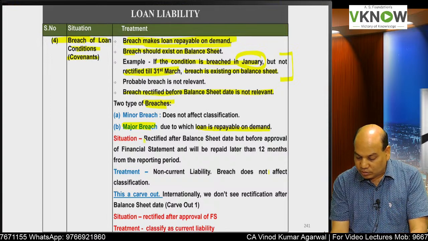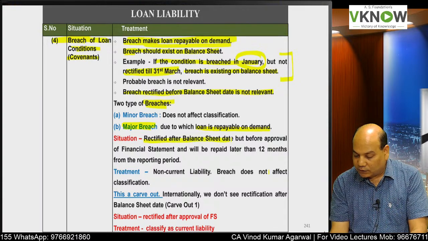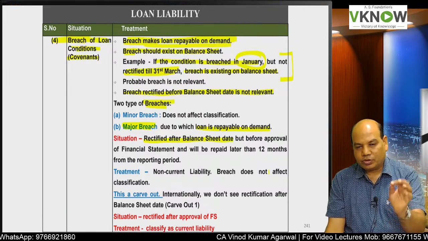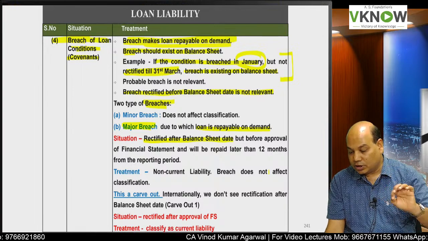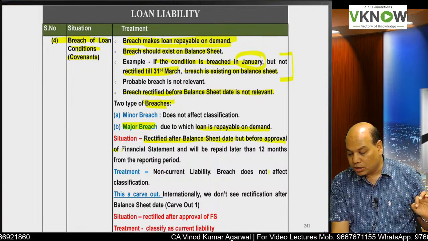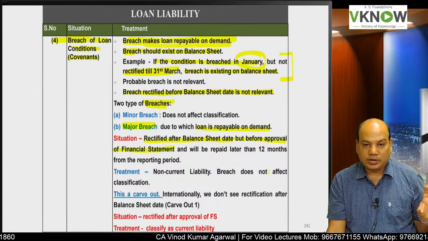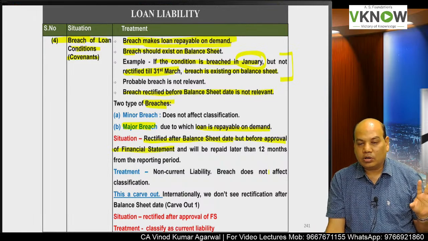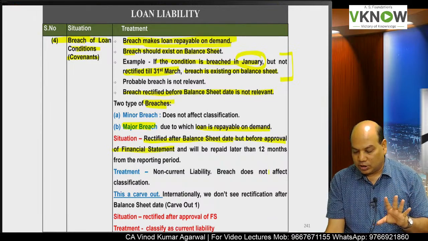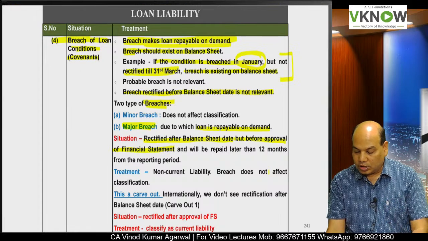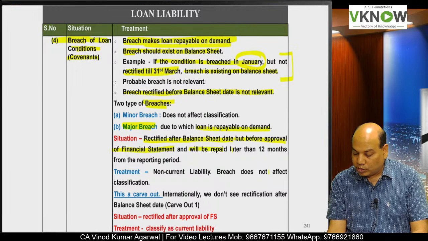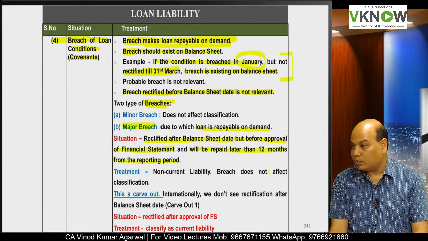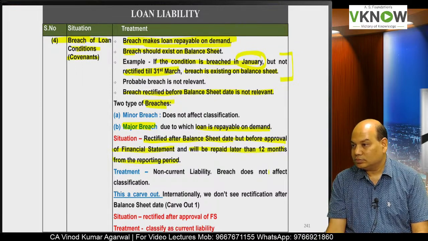Situation, breach was rectified after balance sheet date. Breach existed on the balance sheet date, rectified after the balance sheet date, but before the approval of the financial statement. That is called event after reporting period. And after the breach is rectified, now the loan will be repaid after 12 months from the reporting period. So what is the answer?